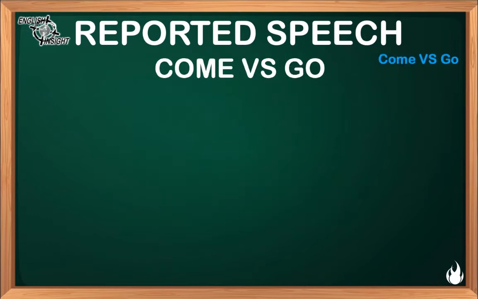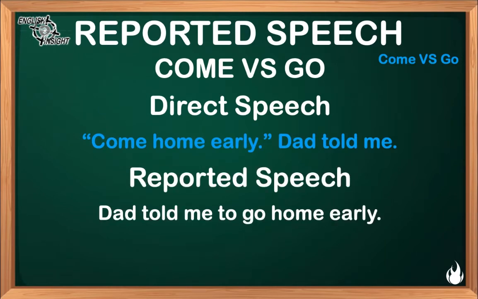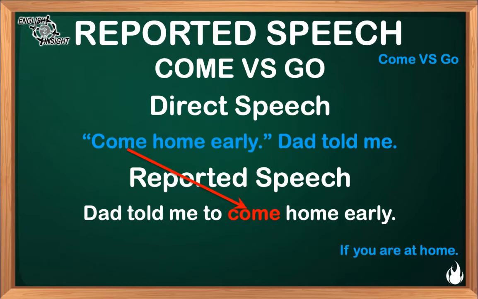Come versus go. In direct speech, we can say, come home early, she told me. In reported speech, we say, she told me to go home early. The verb come is reported with the verb go if you are not at home. It is to say, if you are not in the same place. But the verb come does not change if you are at home. It is to say, if you are in the same place.